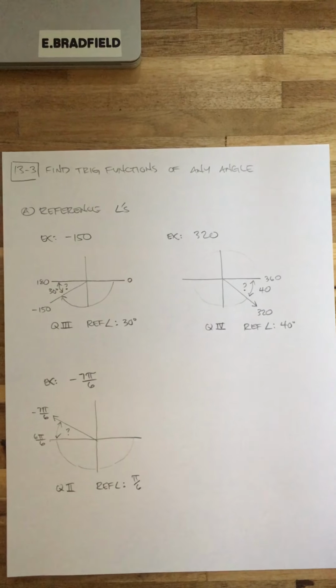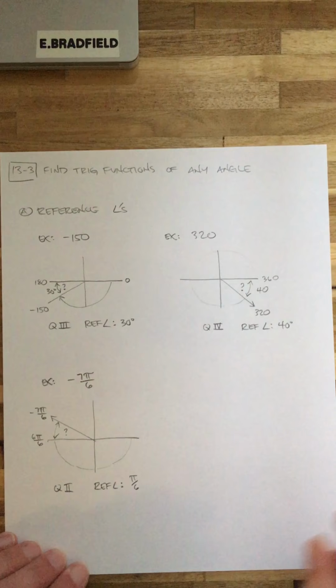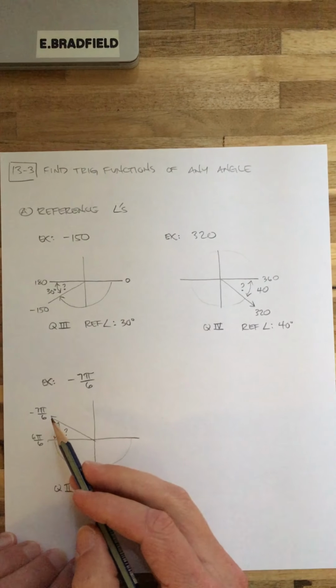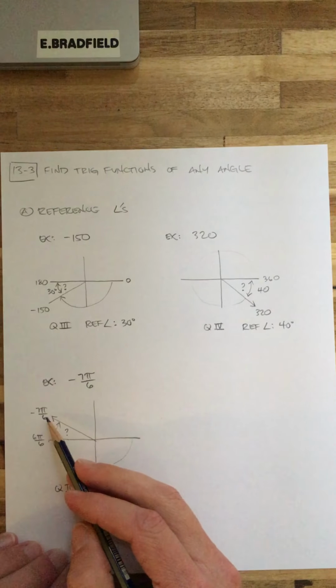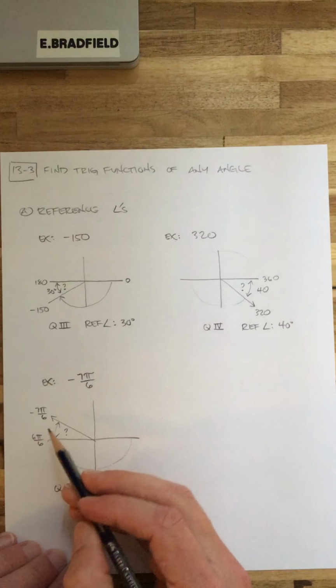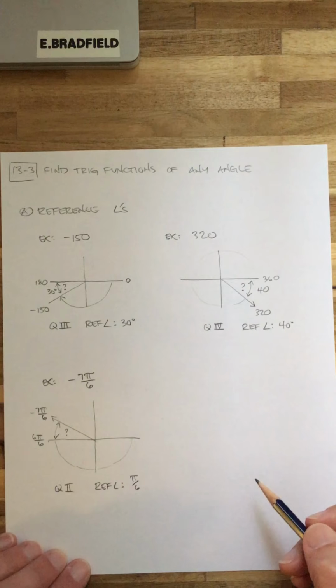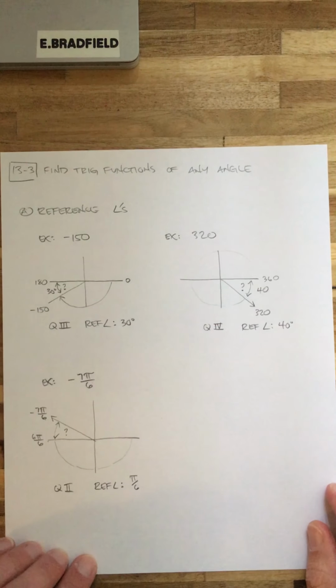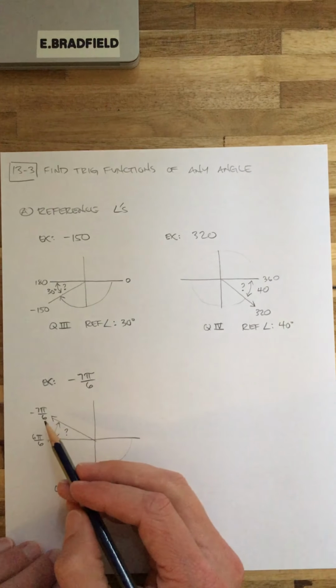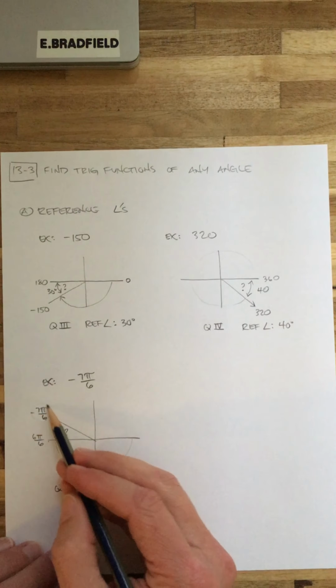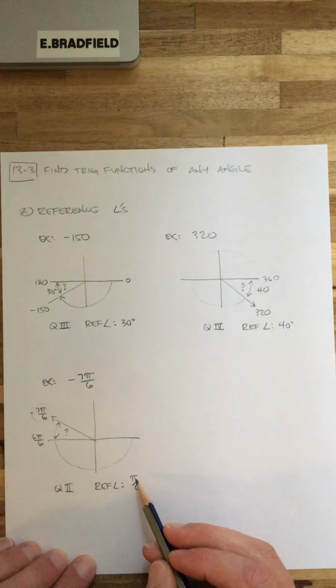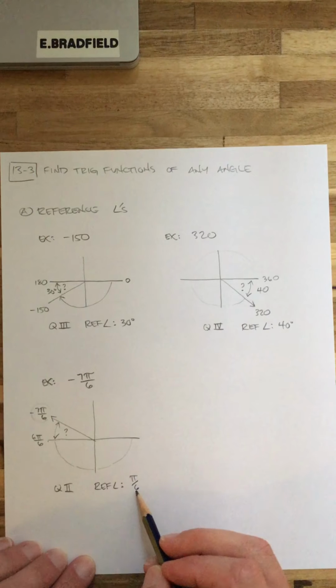You might not notice it yet, but when you're dealing with radians, it's really awesome because the reference angle will always be pi over whatever the denominator is. We'll do it on the next example, and you'll see that whatever angle I'm giving you, the reference angle will always be pi over whatever the denominator is.